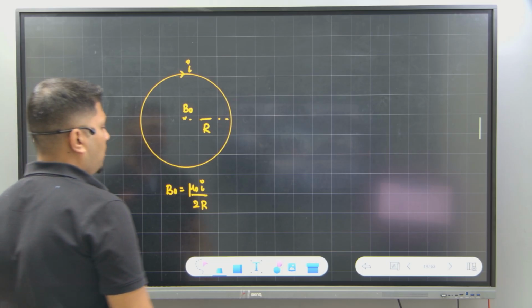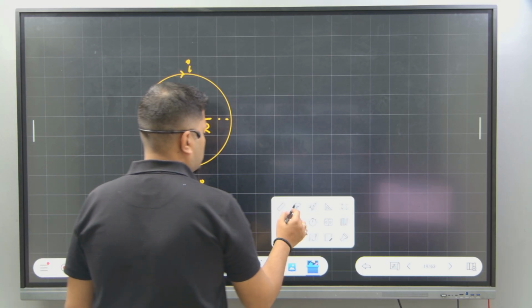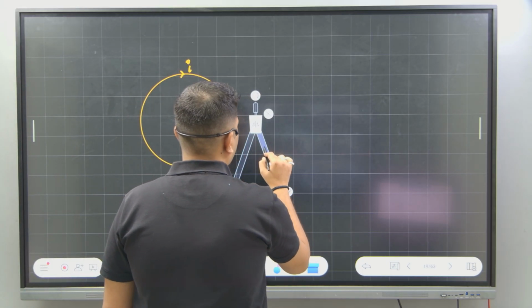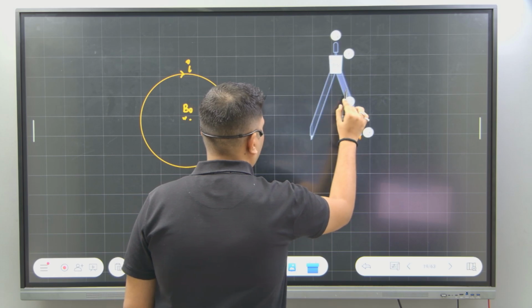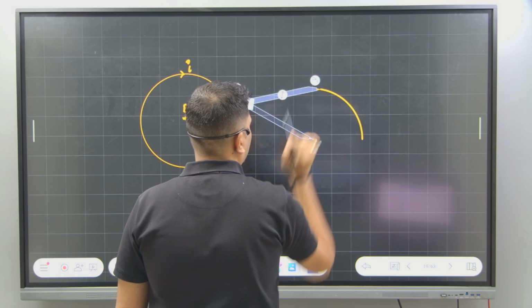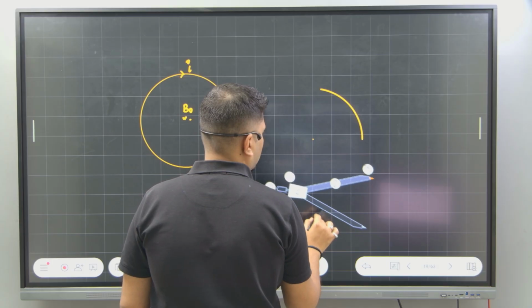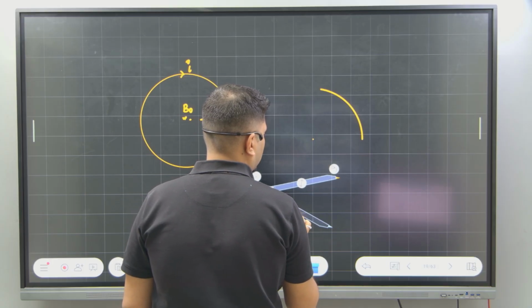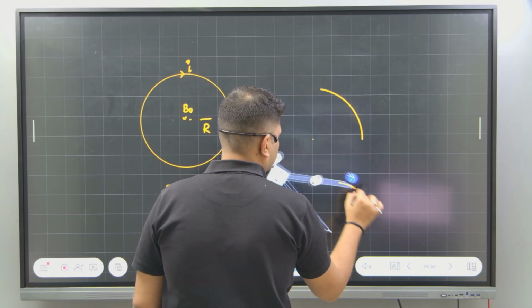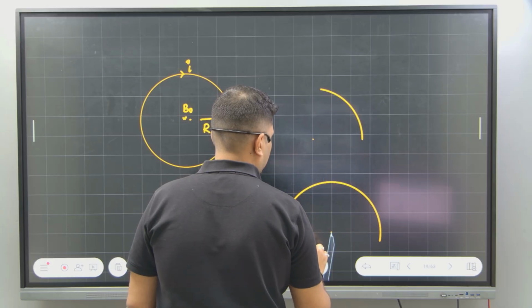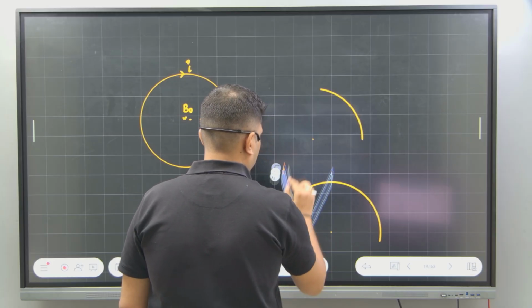Yes or no? But questions appear like this. What is the magnetic field produced by a wire like this? Or what is the magnetic field produced by, let's say, a semicircle like this? Did you understand?